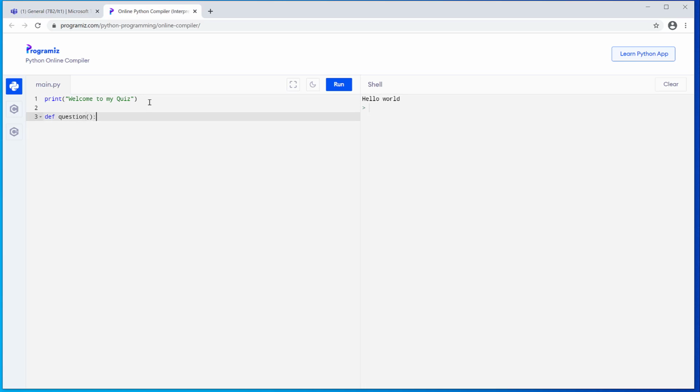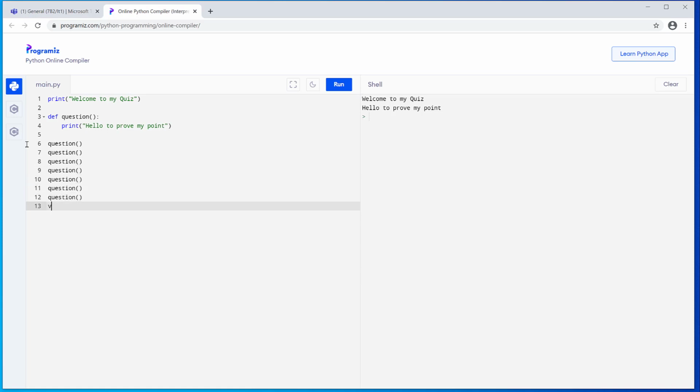Now, a function essentially is a piece of code that you can call at any time, and the program will repeat that function. So I'm going to say hello to prove my point. Now, the way that this will work is if I click run, this function has never been called, so it never gets used. To use this function, underneath the function, I need to call its name, which is just question. We will be looking at passing elements into it in a second. Now if I run it, it actually calls that function and runs through it. I can take that name and call it as many times as I like.